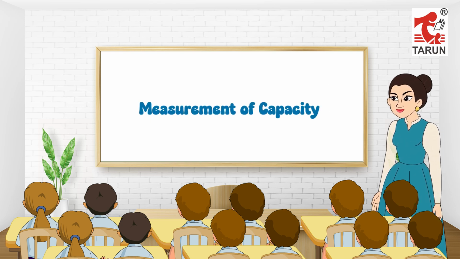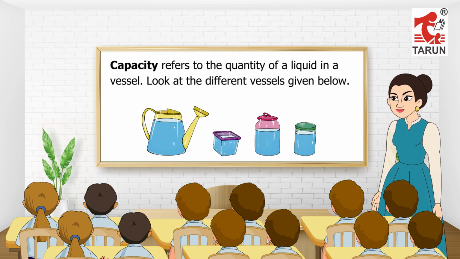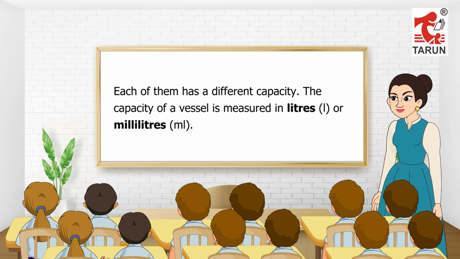Measurement of capacity. Capacity refers to the quantity of a liquid in a vessel. Look at the different vessels given below. Each of them has a different capacity. The capacity of a vessel is measured in liters, L, or milliliters, ml.